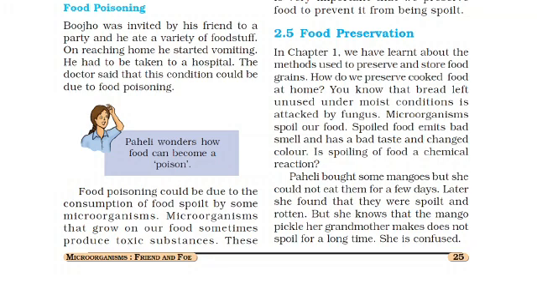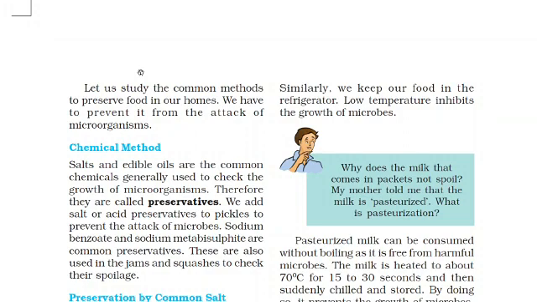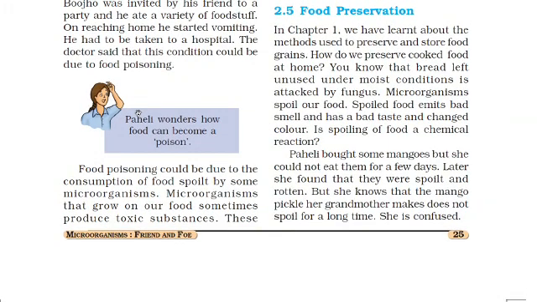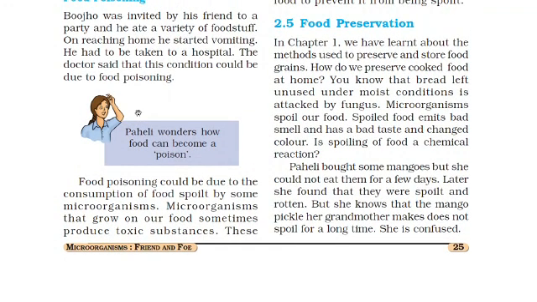these microorganisms spoil our food. Spoiled food emits a bad smell, has a bad taste, and changes color. Means the spoiled food emits a bad smell and a bad taste, and the color of this food is changed. Is spoiling of food a chemical reaction? Then here a question arises: is spoiled food a chemical reaction?